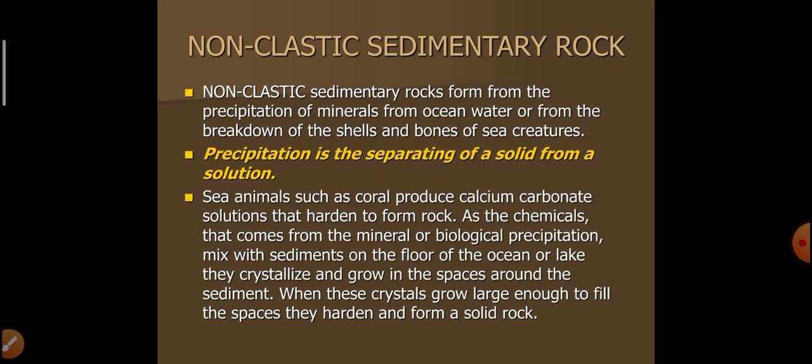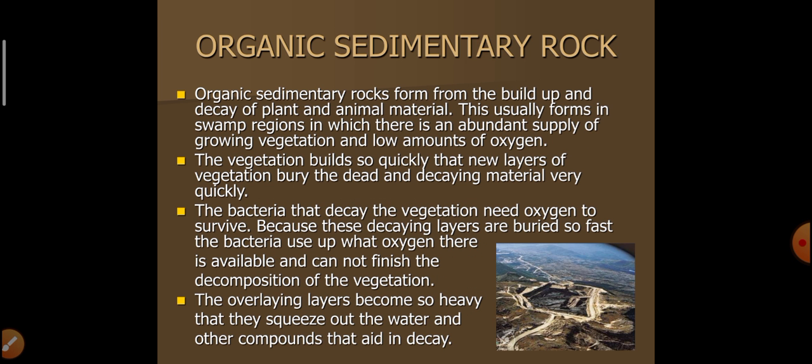The chemicals that come from the minerals or biological precipitation mix with sediments on the floor of the ocean or lake. They crystallize and grow in the space around the sediment. When these crystals grow large enough to fill the space, they harden and form a solid rock. Oceanic sedimentary rocks.